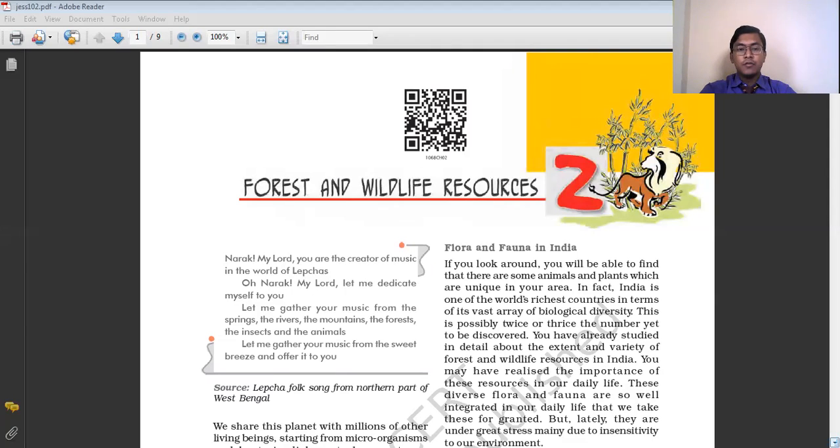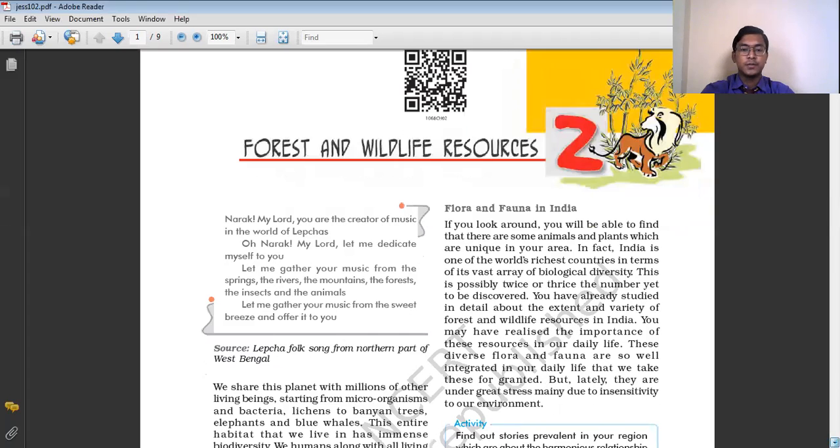So in our country, around 24% of the total geographical area is under the forest cover. Around 24% of the total geographical area of our country is the forest cover. So it means that a huge land surface of our country is under the forest cover. So we need to discuss in detail these forest resources as well as the wildlife found in this forest.